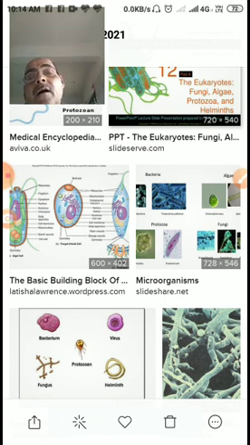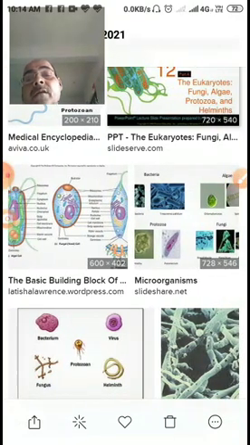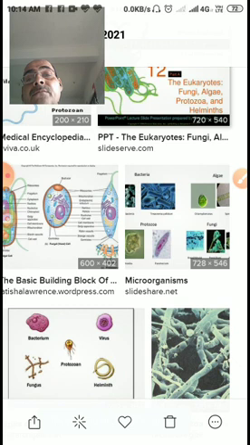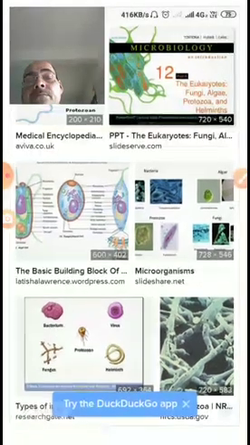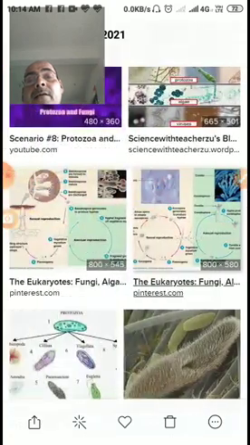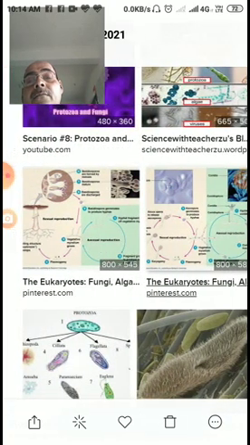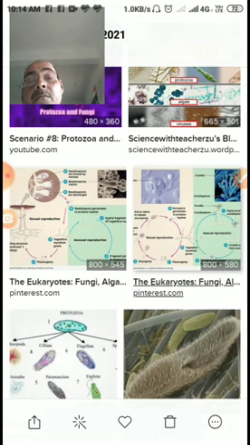My dear students, come to the harmful protozoans. The harmful protozoans are Amoeba, Entamoeba histolytica, and Plasmodium. Entamoeba histolytica causes diseases like dysentery and diarrhea, and Plasmodium vivax causes malaria.